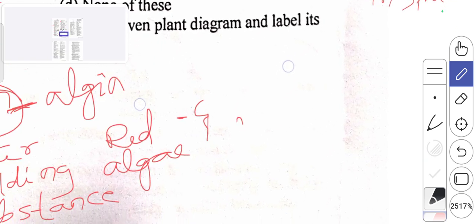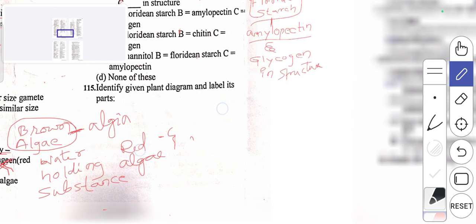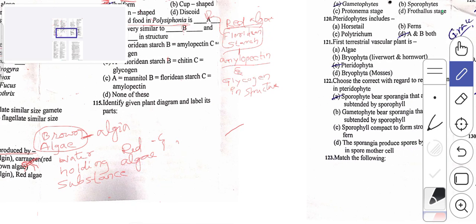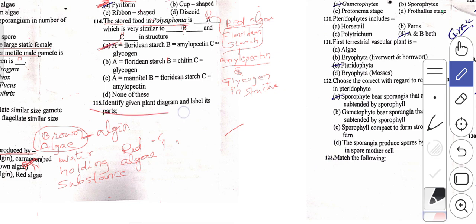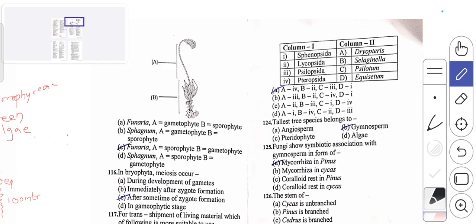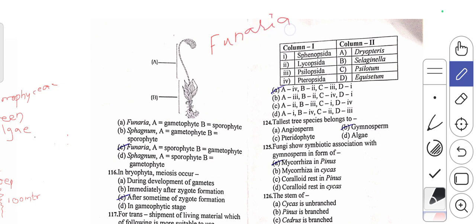115th question. Identify the given plant diagram and label its parts. So we'll discuss the parts which they have given here. This figure which they have mentioned here is an example of Funaria, that is, it comes under the bryophytes.